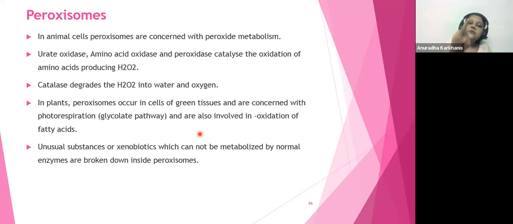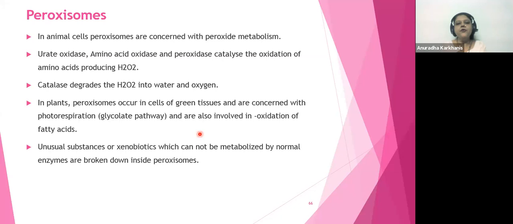The peroxisome will also contain another enzyme called catalase, and this catalase will chop off the hydrogen peroxide into water and oxygen. Now, water and oxygen are always required by our cells, no problem.